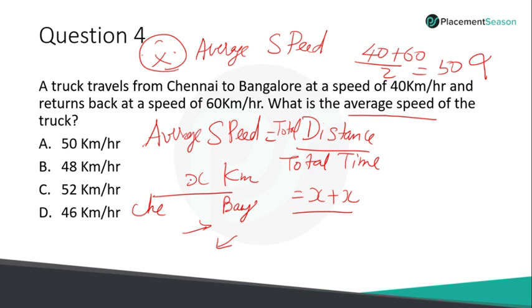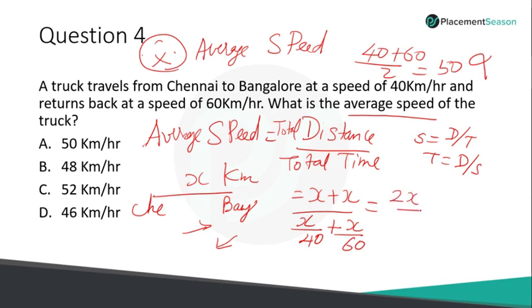Now what is the total time? How will you calculate time? We know that speed is equal to distance by time, so time is distance with respect to speed. Here the distance is x, and the speeds are 40 and 60. So the time taken from Chennai to Bangalore is x by 40, and the time taken from Bangalore to Chennai is x by 60. If you solve this, what will we get? 2x by, what is the LCM of 40 and 60? Good, it is 120. So it is 3x plus 2x by 120. We get 2x by 5x into 120. If you observe, x is getting cancelled.